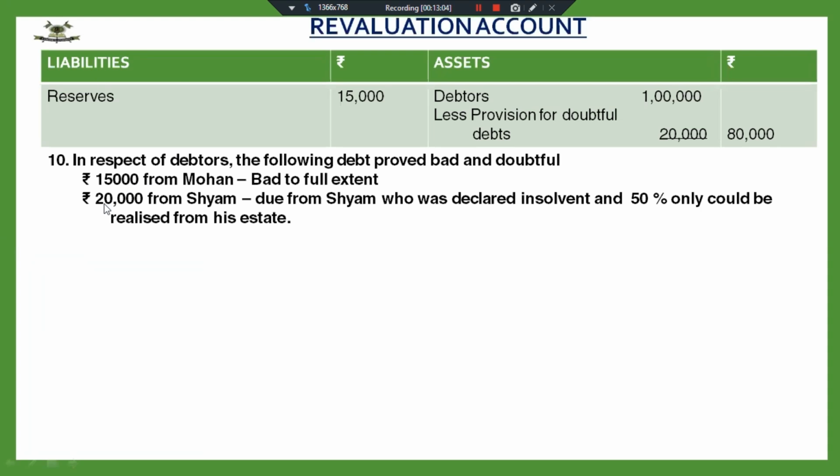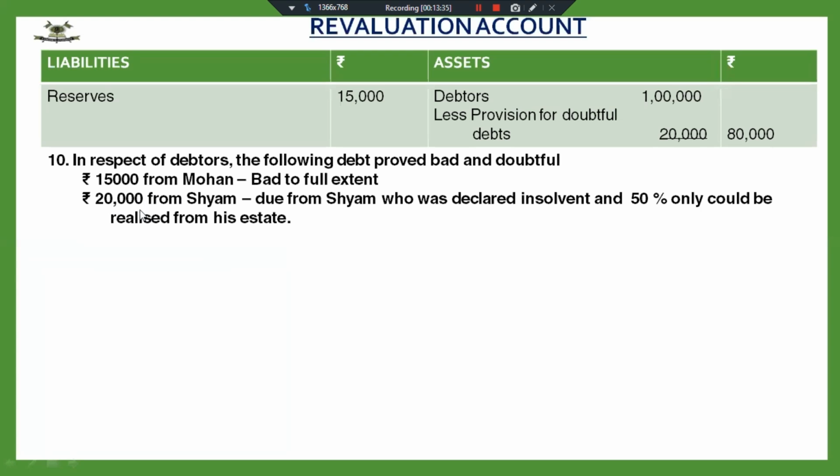It is given to you in an indirect way, that this debtor has been declared insolvent and 50% could be realized from his estate. Now this is my estimate. How much I'm going to get actually is not sure. This will only happen when his estate is being sold, when his property is being sold and the amount is being paid to me. Fine. Until then, we cannot declare him insolvent. We cannot take him to bad debts.